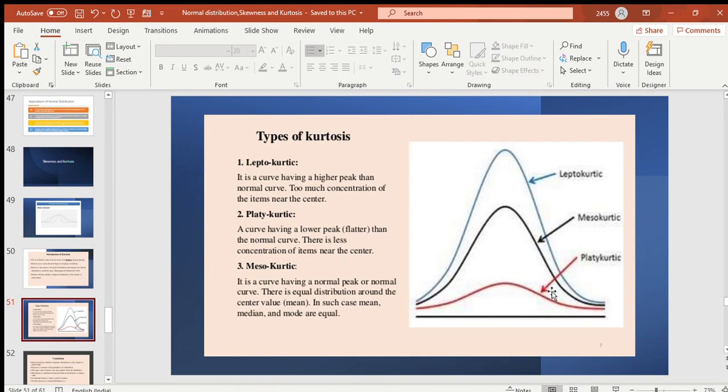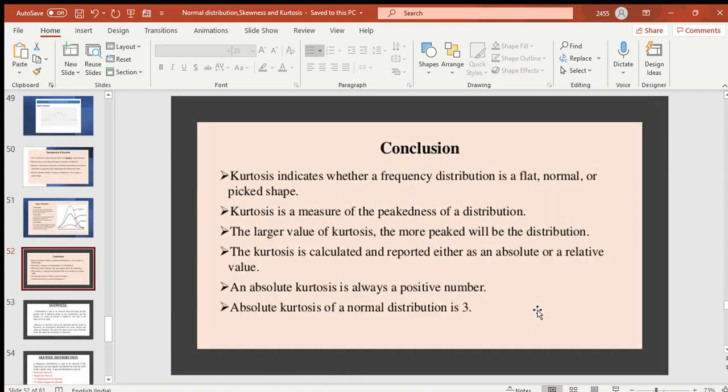In leptokurtic, there is too much concentration in the center. In the mesokurtic, it is the same as the normal curve, so mean, median and mode are equal. But in the platykurtic, the observations are very few in the center. They are more spread out over the whole curve.